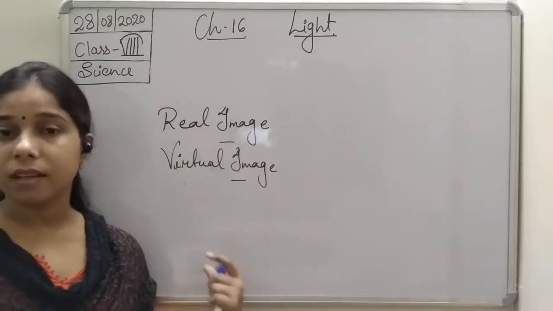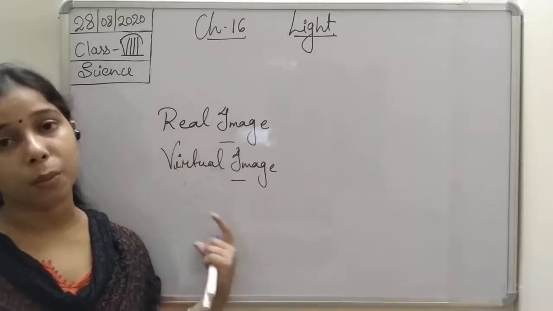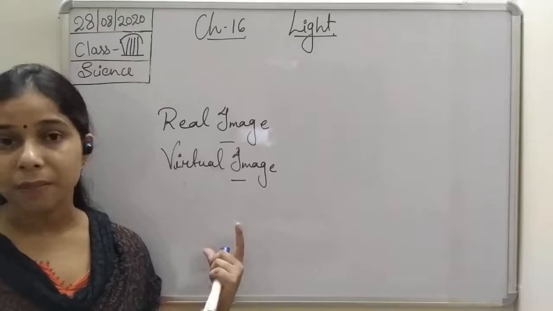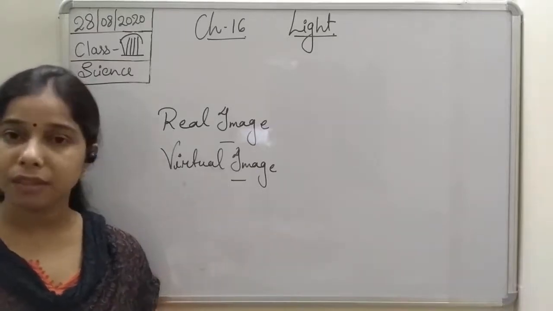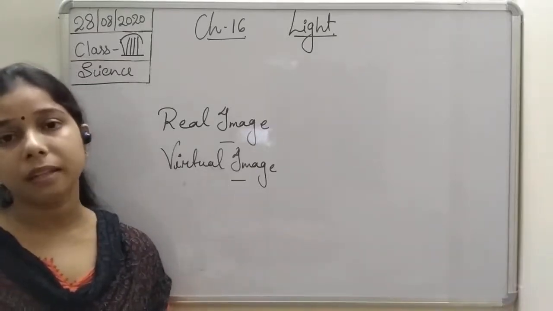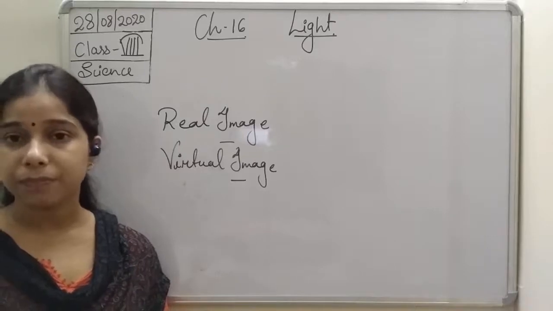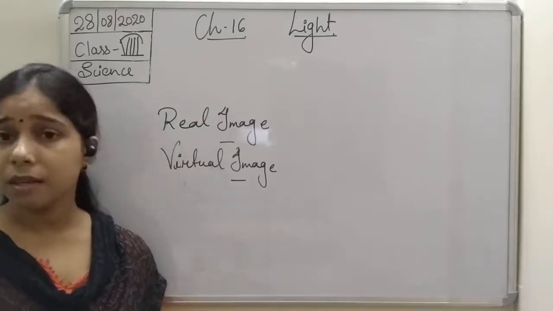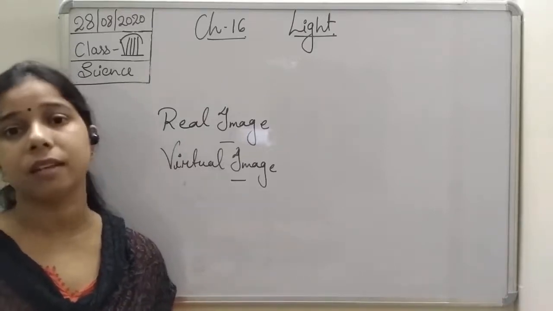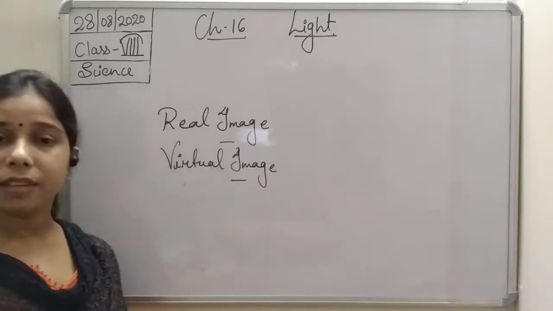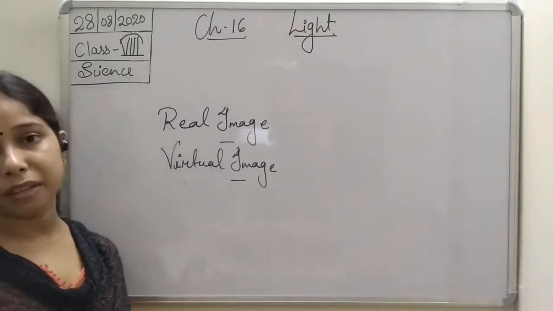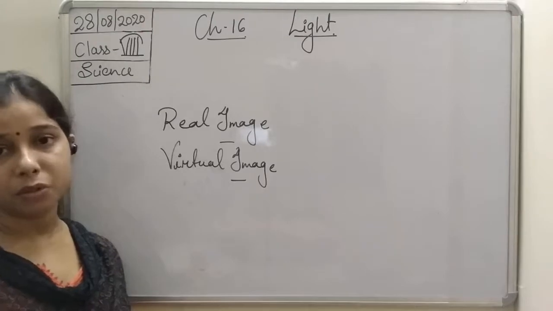And thus we can say that we cannot obtain the image on the screen. But in case of a real image, we can obtain the image on the screen. Like in a cinema hall, the pictures that come in the cinema hall are a real image.